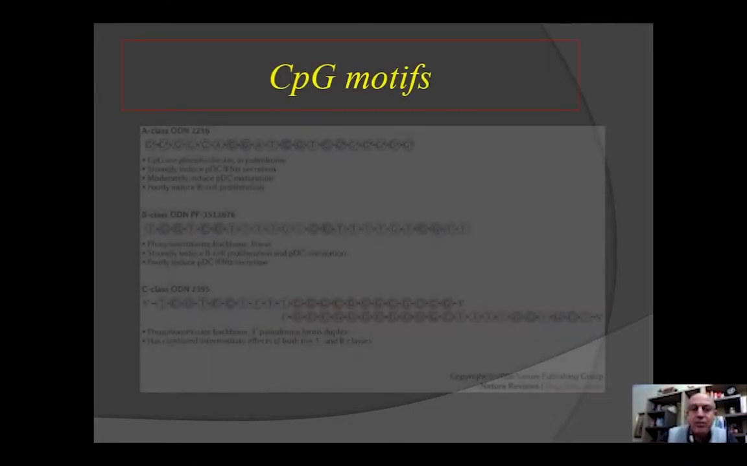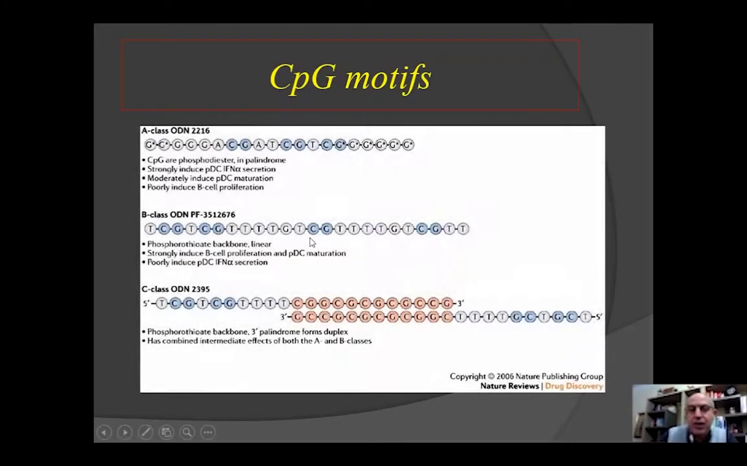Here are some sequences, especially now that we talk about the mRNA vaccine. Here are sequences of just one-stranded DNA, and you see the CG, CG, CG. It can stimulate, depending on the sequence, dendritic cells, B cells, NK cells, and so on. And you can stimulate and target whatever cells you want.